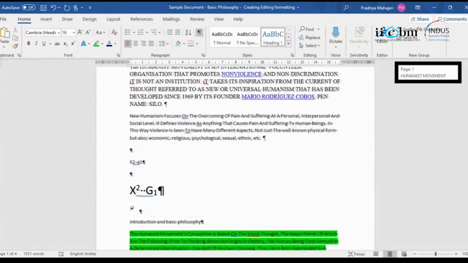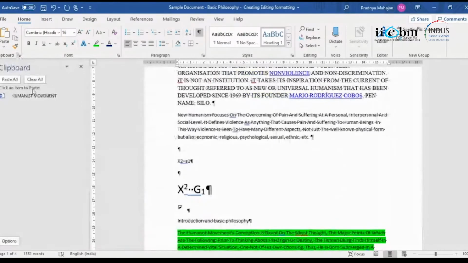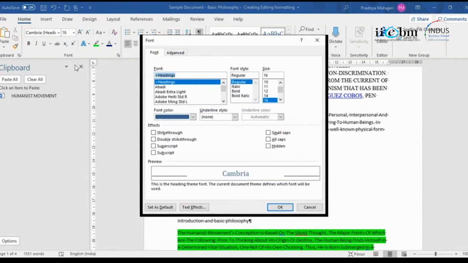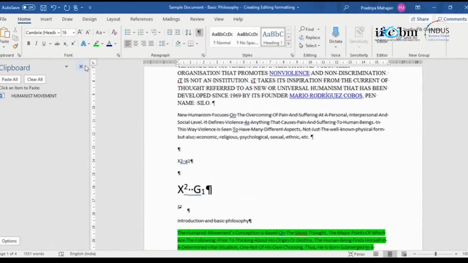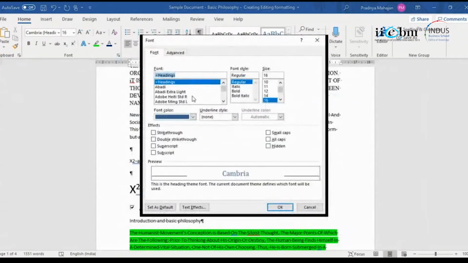Yeah. Now, for all of this, you will also see these small arrows. So you have more of it: paste all, clear all, or move and resize. So more options under that. If I go here, I will see more options that are possible. I can select from here. I can say double strikethrough, superscript, subscript. So most of it is available in the toolbars.